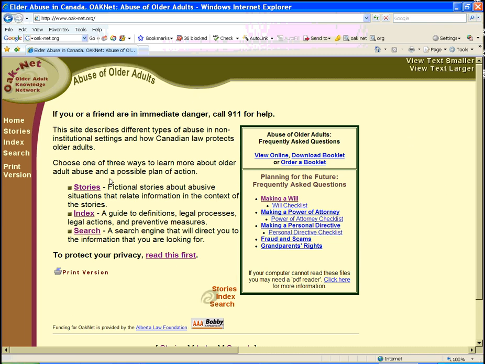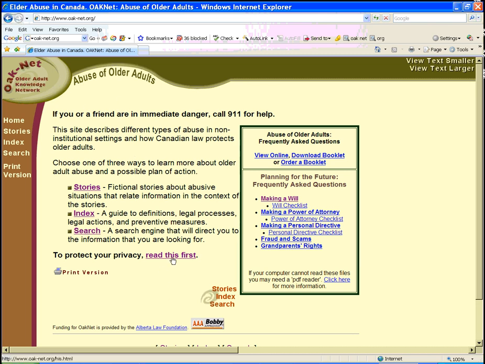The main part of the website deals with abuse of older adults. This site describes different types of abuse in non-institutional settings and describes how Canadian law protects older adults in these settings.